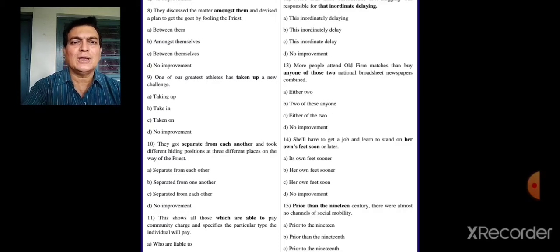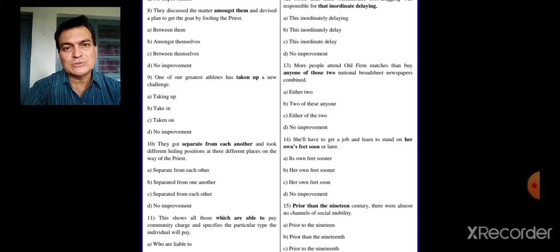Now let's go to the 11th one. This shows all those which are able to pay community charge and specifies the particular type the individual will pay. Now all those which will come only if things are there.